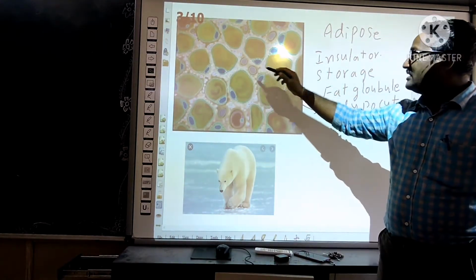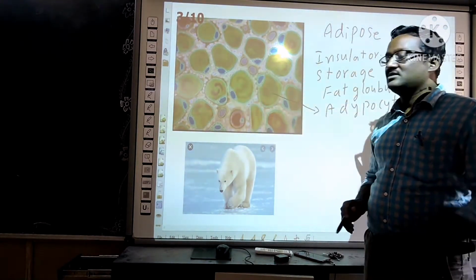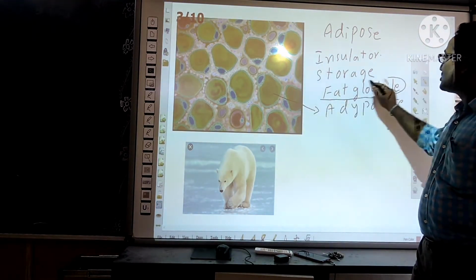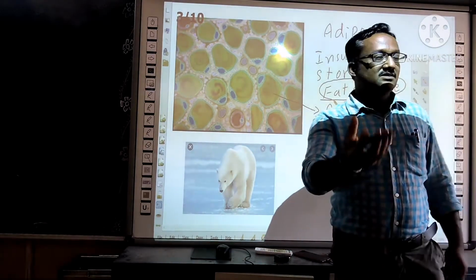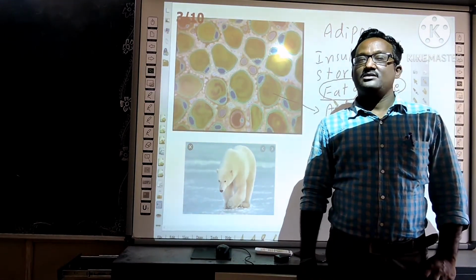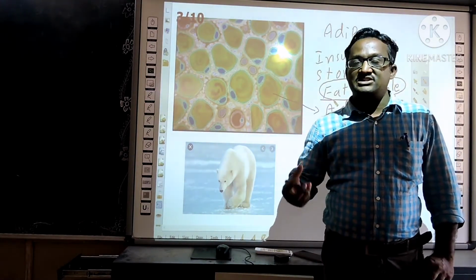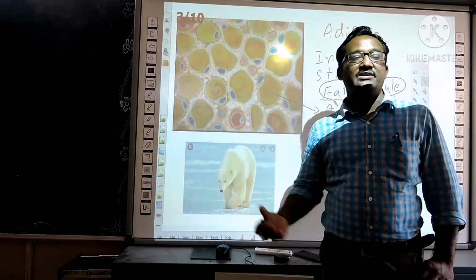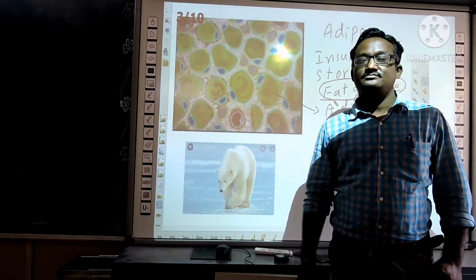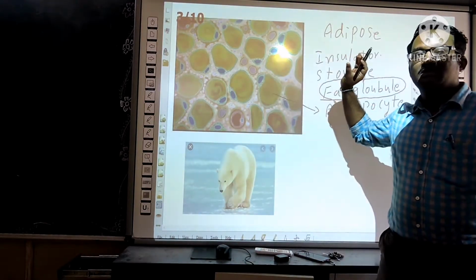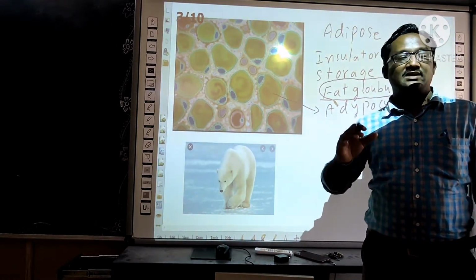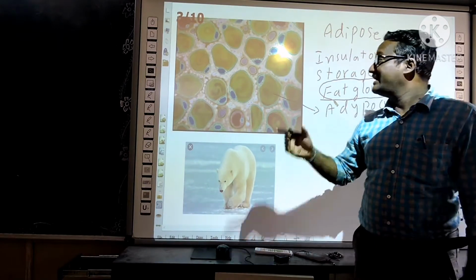Between the cells, here also you can see different types of fibers. These adipocyte cells store the fat in the form of fat globules. Fat means energy storing molecules. Whenever we need energy, if the carbohydrates are exhausted, the fat provides the energy. So adipose tissue is a storage tissue of fat. It keeps our body warm by preventing a loss of heat by acting as an insulator.